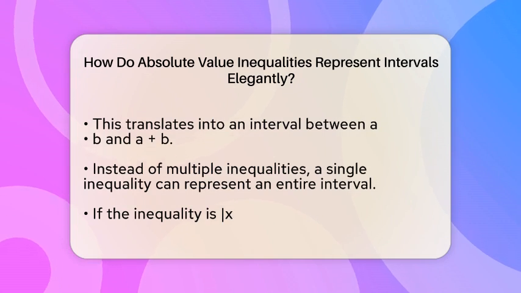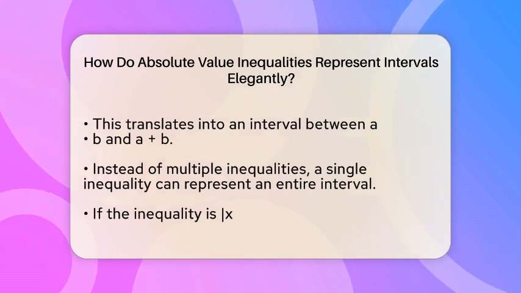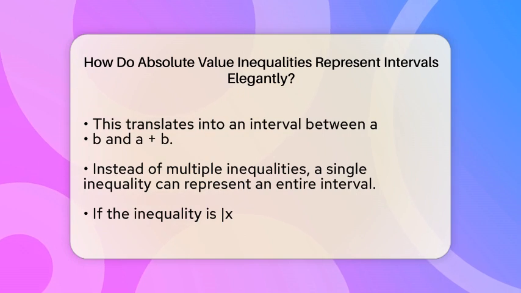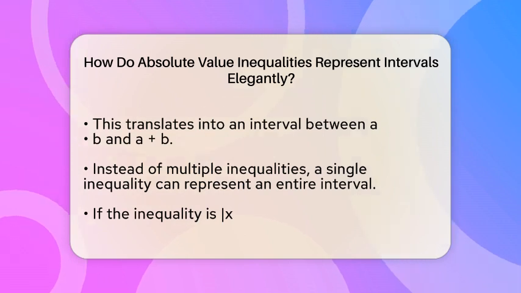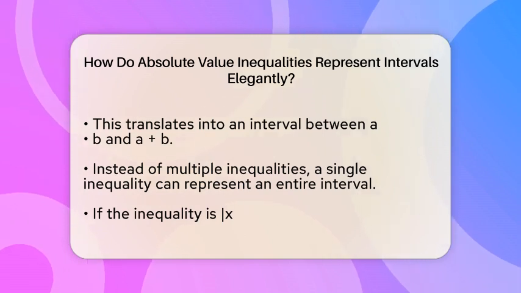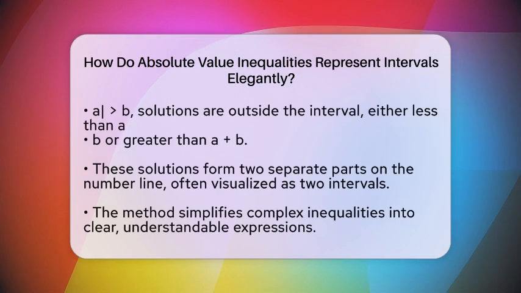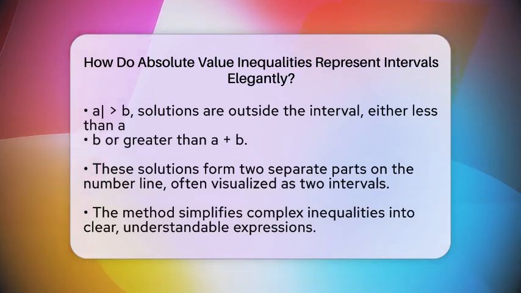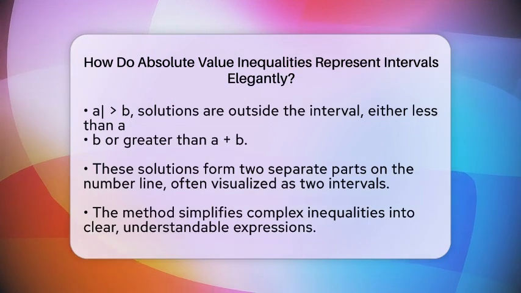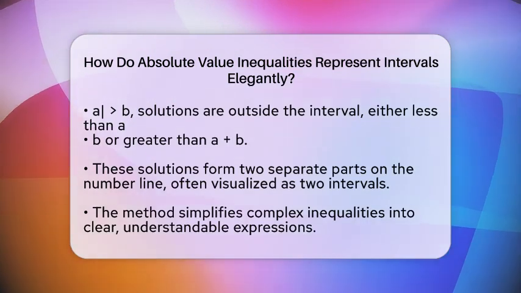If the inequality says the absolute value of x minus a is greater than b, then the solutions are outside that range. That means x is less than a minus b or greater than a plus b. These are two separate parts, but you can think of them as two intervals on either side of the point a. The beauty of this approach is how it combines what could be complicated into a simple, understandable form.